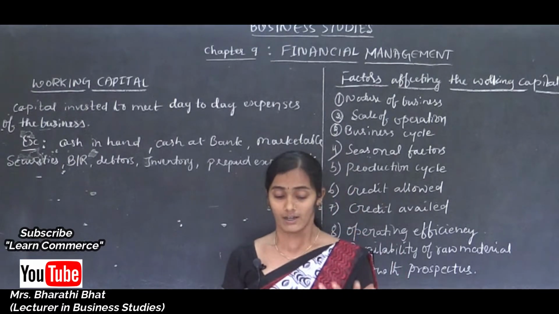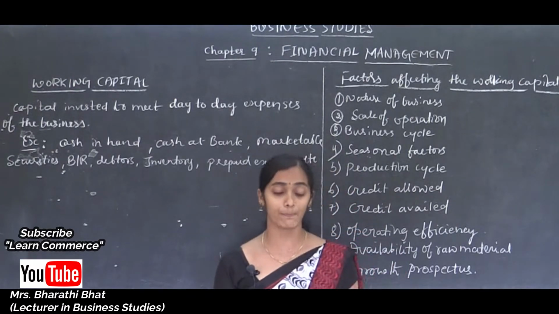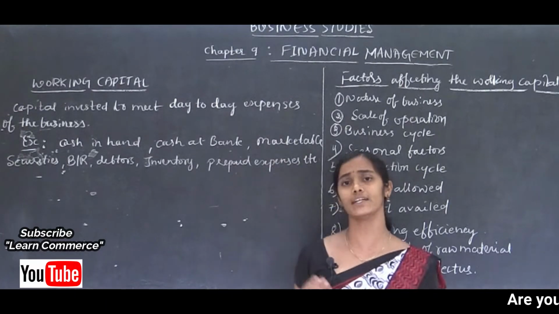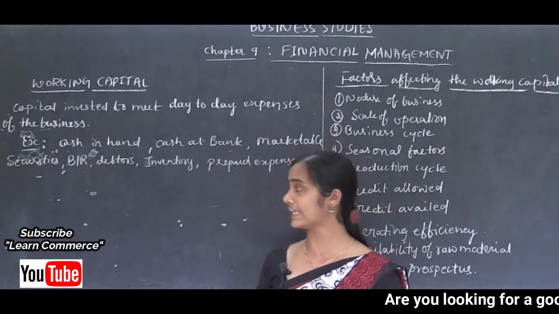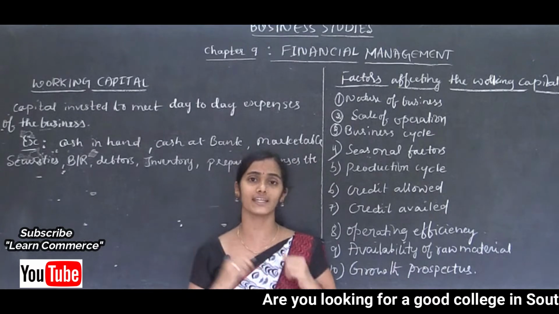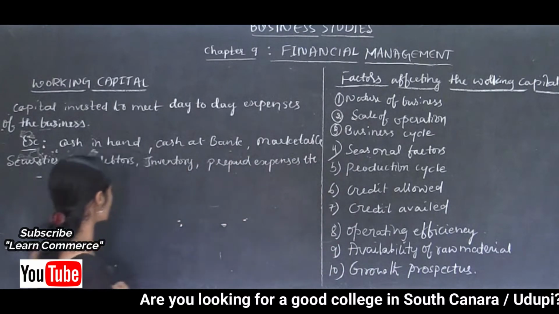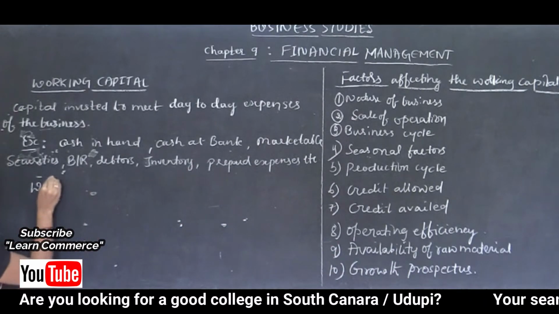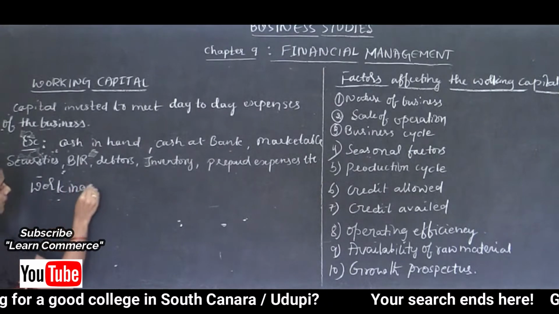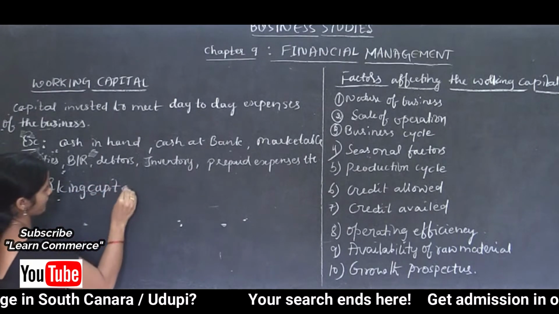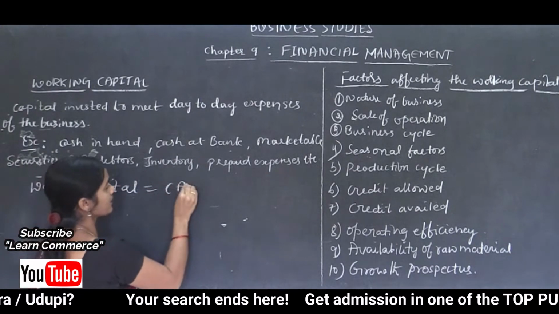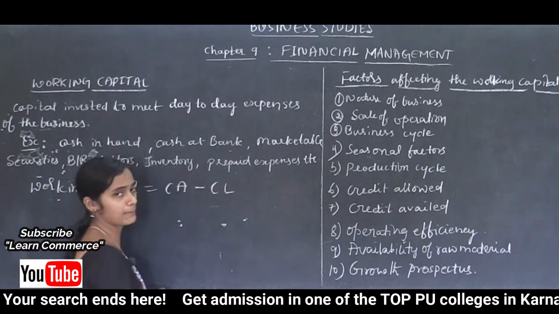Okay, so the standard definition for working capital is current assets minus current liabilities. That is, working capital is equal to current assets minus current liabilities.